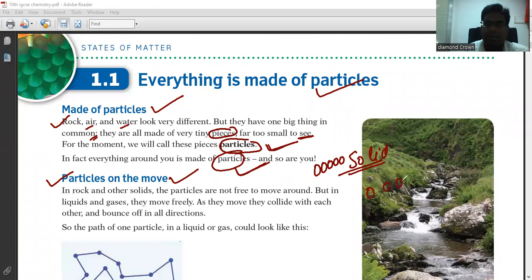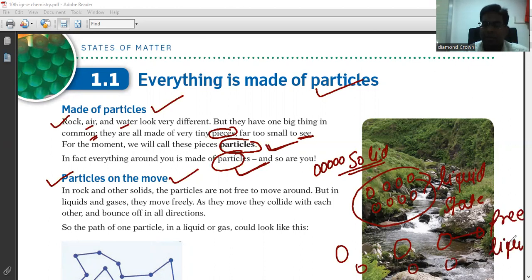When liquid comes, particles are far away from each other. This is your liquid state. And in gases, they are very far away from each other, so they can move freely in any direction. So this is for your gases, right?